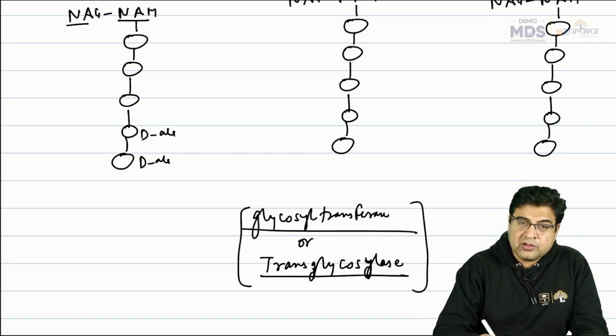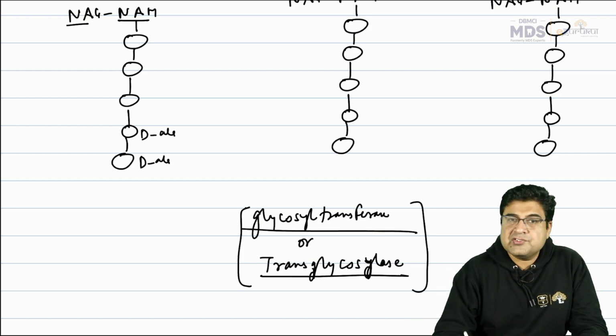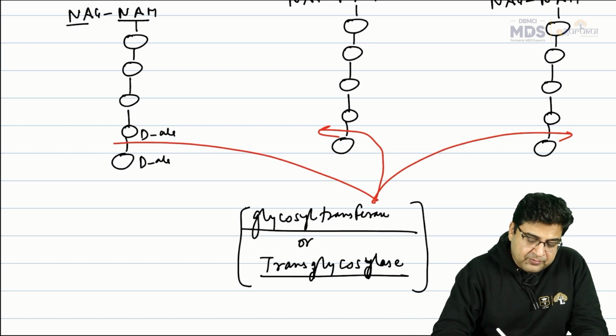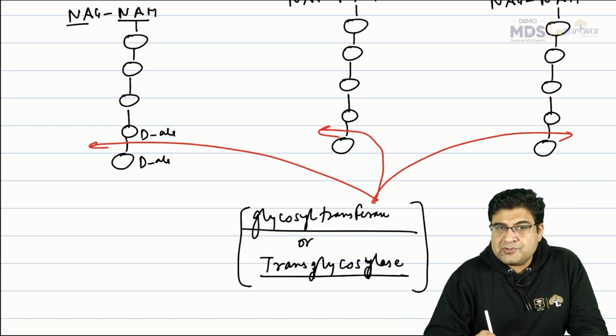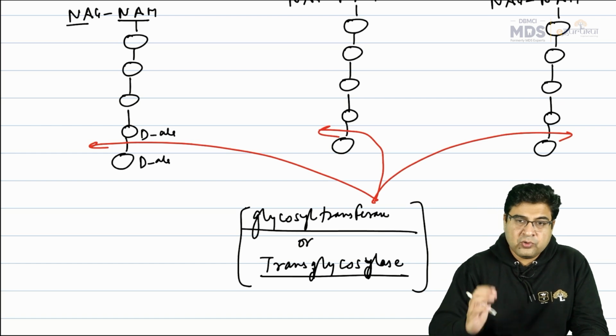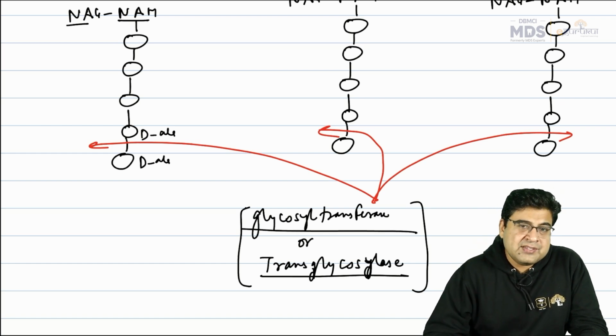This enzyme will act on this side chain and remove the last amino acid from this chain. So this will remove the last D-alanine from all these chains. Once the last D-alanine is removed, the fourth amino acid is now free to bind with one more amino acid.